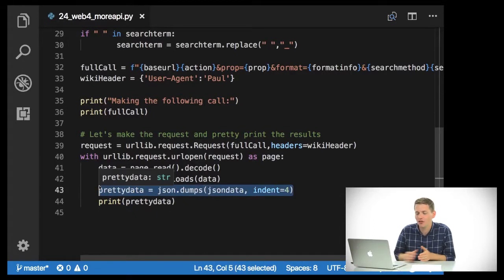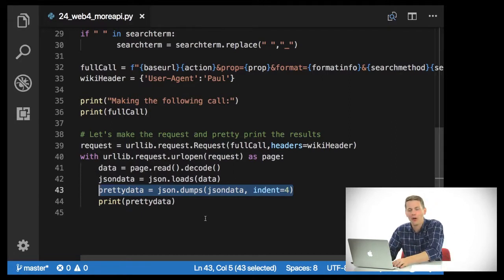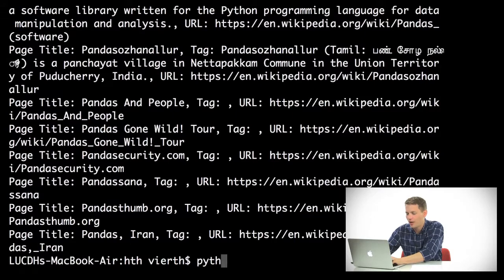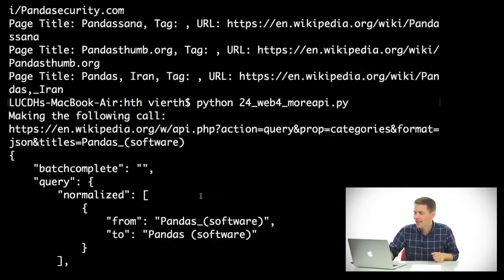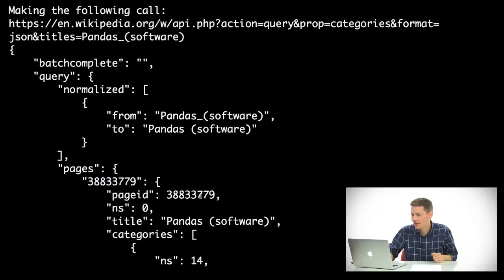So essentially, I'm just using a built-in method that takes the JSON object, which we can actually get information out of, and turns it into a fancy-looking string. And then we'll go ahead and print it. So I'm going to go ahead and run python 24_web4_more_api. And then what we can see is it looks like this.